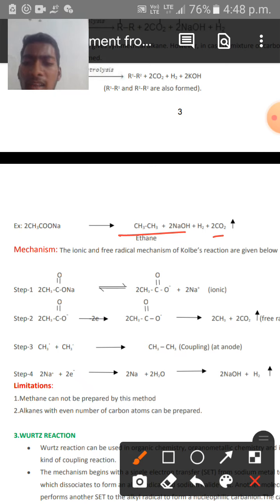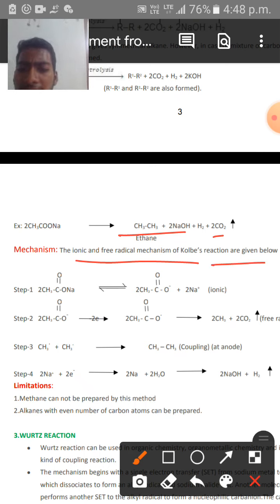And the mechanism for this chemical reaction is given over here. The ionic and free radical mechanism of the Kolbe reaction is given below. See here, in step 1, what happens? The 2 moles of sodium acetate undergo dissociation into 2 CH3COO minus plus 2 Na plus. That means 2 sodium ions along with 2 moles of acetate ions are produced, and this is the first dissociation step.